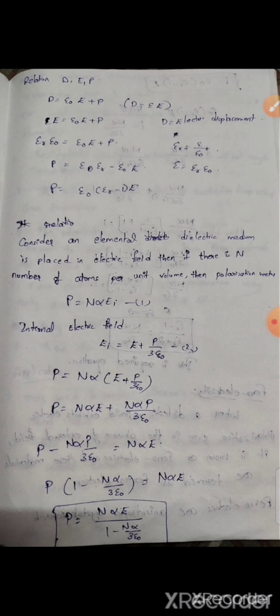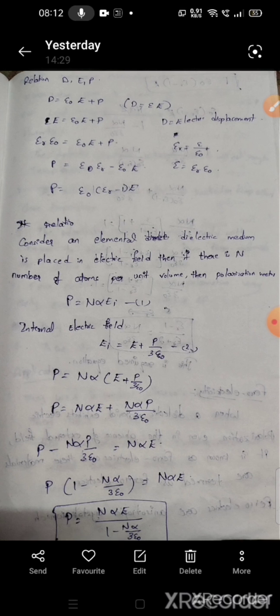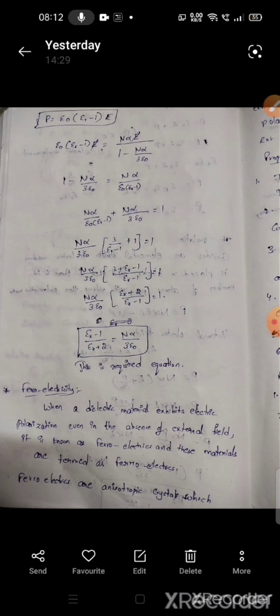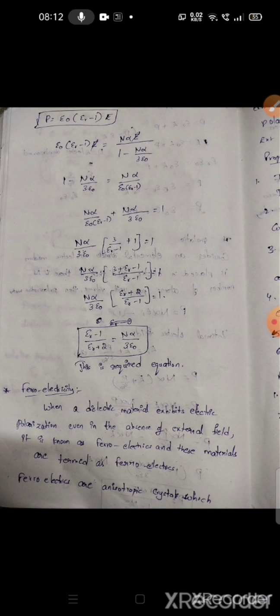By multiplying N alpha on both sides, P minus N alpha P by 3 epsilon naught equal to N alpha E. By taking the P value, we get P equal to N alpha E by 1 minus N alpha by 3 epsilon naught. And we have another equation, P equal to epsilon naught into epsilon r minus 1 into E. By solving the above equations, we get epsilon r minus 1 by epsilon r plus 2 equal to N alpha by 3 epsilon naught. This is the required equation.